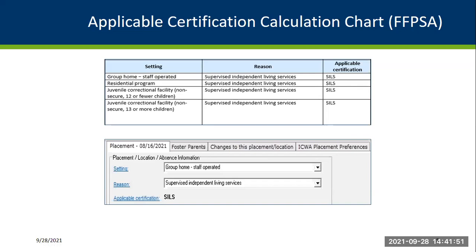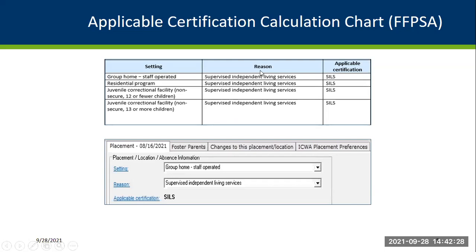You will indicate whether that individual is in a certified group home or residential program for SILs by selecting either group home, residential program, juvenile correctional facility, non-secure 12 or fewer children, and juvenile correction facility, non-secure 13 or more children. So these are going to be your setting types. And here is the screenshot of the setting on your placements, locations, and absence screen.